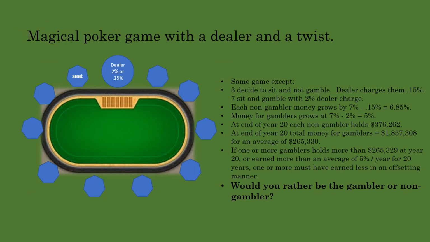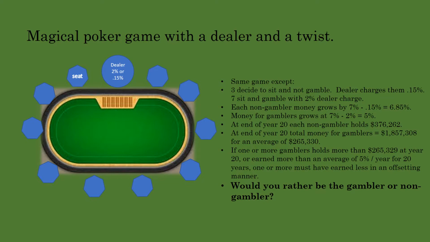This is the payoff slide. 3 players decide to sit at the table and not gamble. They are happy with the 7% annual replenishment rate. The dealer charges them 0.15% or 15 basis points to sit. The remaining 7 sit and gamble and are charged 2%. We know that the 3 non-gamblers' money grows by 6.85% as a group and individually. The group of gamblers' money grows at 5% and is distributed unevenly.